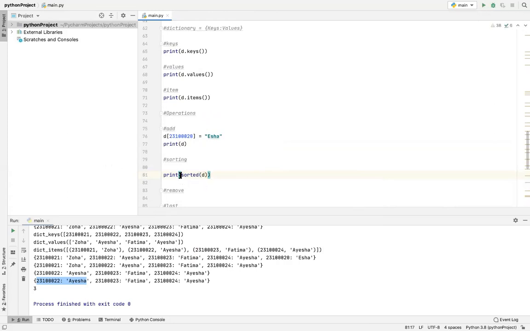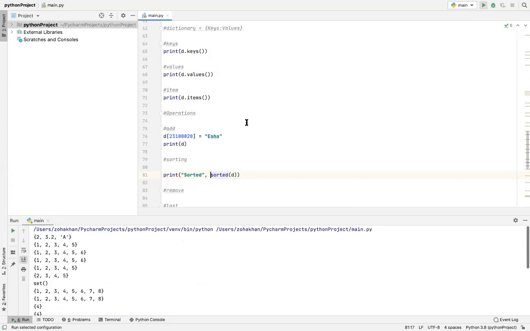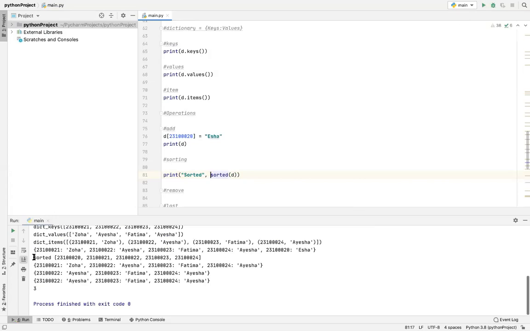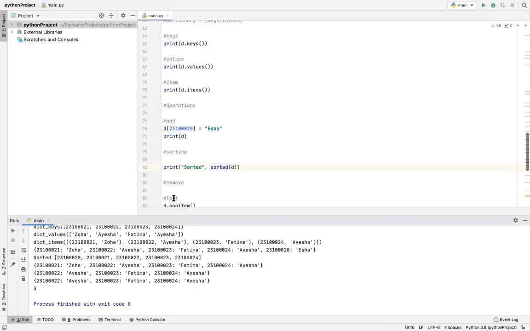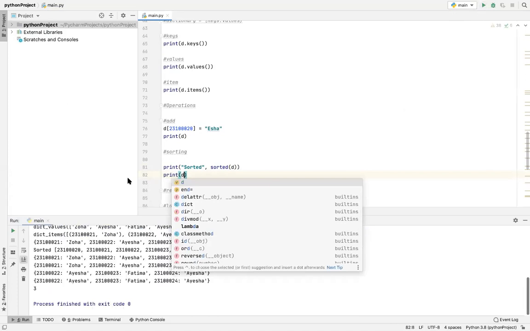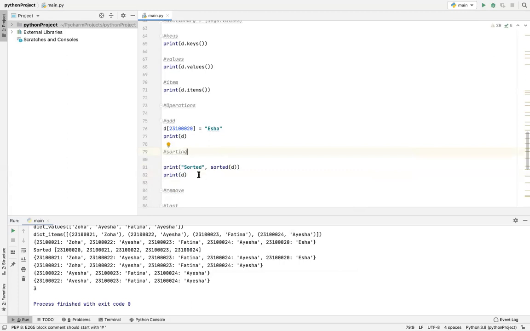And let's also put a marker. Okay, this is sorted, and now 2320, which was added before at the end, is now sorted first. So what if we just print our dictionary? Okay, it still gives us the original. So that's how you sort it.